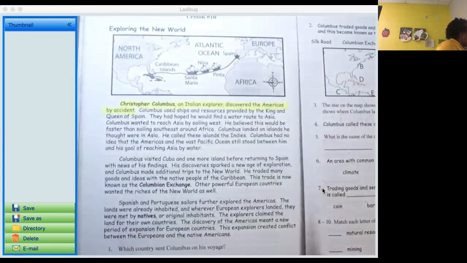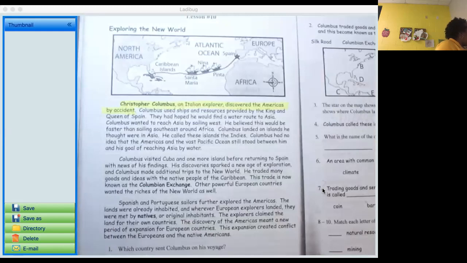Columbus landed on the islands he thought were in Asia. He called these islands the Indies. Columbus had no idea that the Americas and the vast Pacific Ocean still stood between him and his goal of reaching Asia by water. Columbus visited Cuba and one more island before returning to Spain with news of his findings. His discovery sparked a new age of exploration, and Columbus made additional trips to the New World.